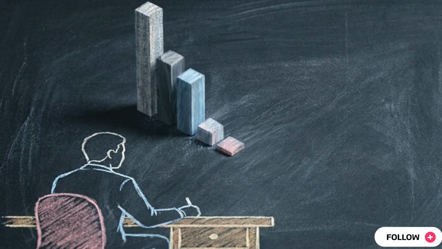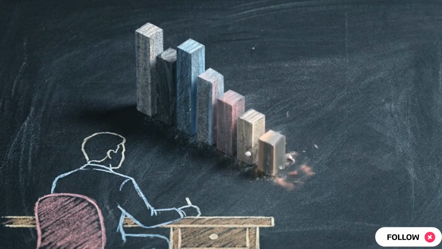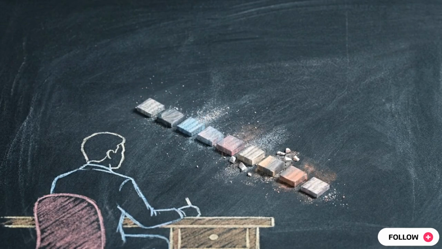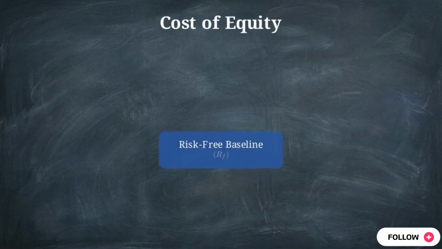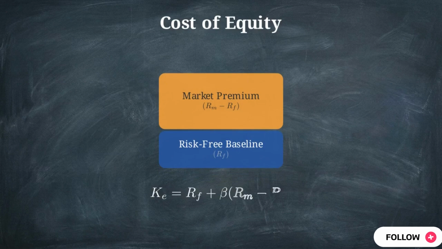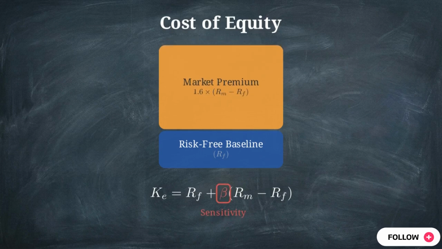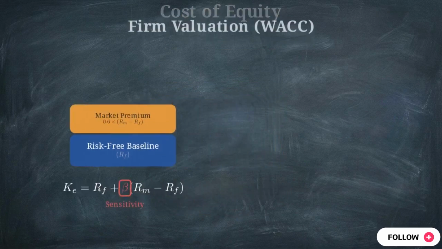The discount rate serves as the penalty applied to future cash flows, based on the specific risk of the company's capital structure. Valuing equity uses cost of equity via the capital asset pricing model, adding a market risk premium onto a risk-free baseline. Beta adjusts this premium, measuring the asset's sensitivity to market volatility.